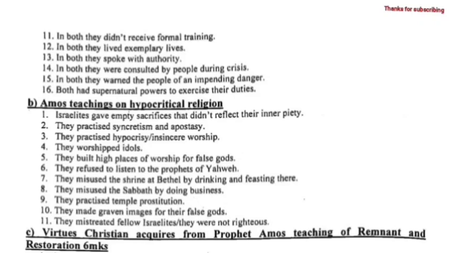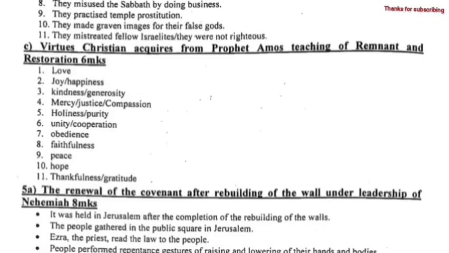They misused the shrine at Bethel by drinking and feasting there. They misused the Sabbath by doing business. They practiced temple prostitution. They made graven images for their false gods. They mistreated fellow Israelites, or they were not righteous.